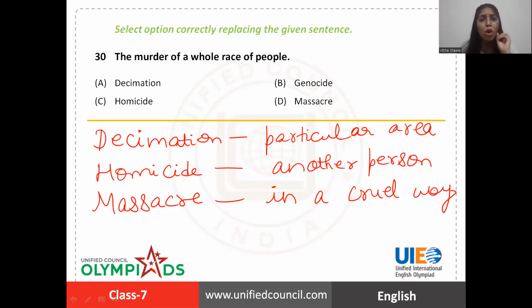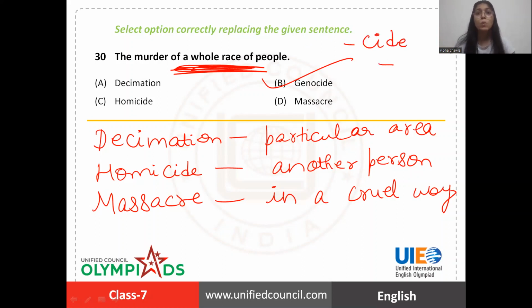Now, what do we call the murder of a whole race of people? It is also a killing, but the killing of a whole race. When the entire race is being killed, not only a particular area, not only a person, not only random people gathered somewhere. No, of the whole race. That is genocide. Genocide is the murder of a whole race of people. This root cide means killing, as in suicide, homicide. Infanticide is there. So many words having this root, which means killing.